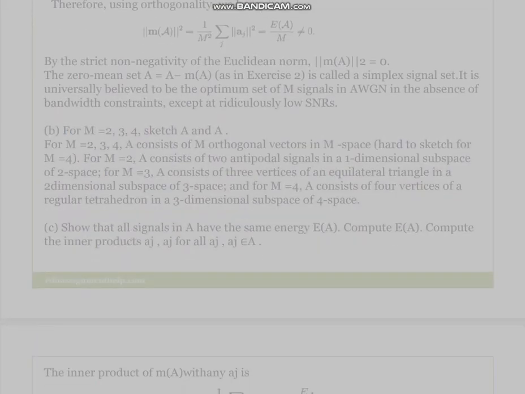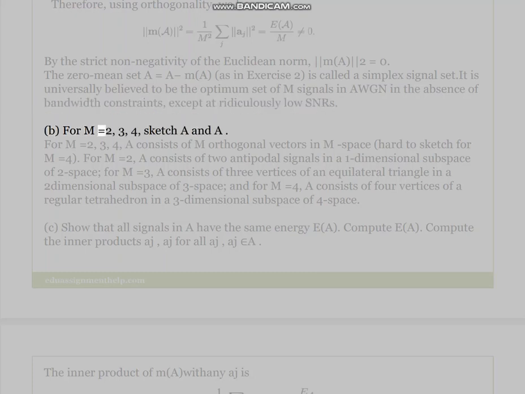Therefore, using orthogonality, we have ||m(A)||² = E(A)/M. The zero-mean set A' = A - m(A), as in exercise 2, is called a simplex signal set. It is universally believed to be the optimum set of M signals in AWGN in the absence of bandwidth constraints, except at ridiculously low SNRs.